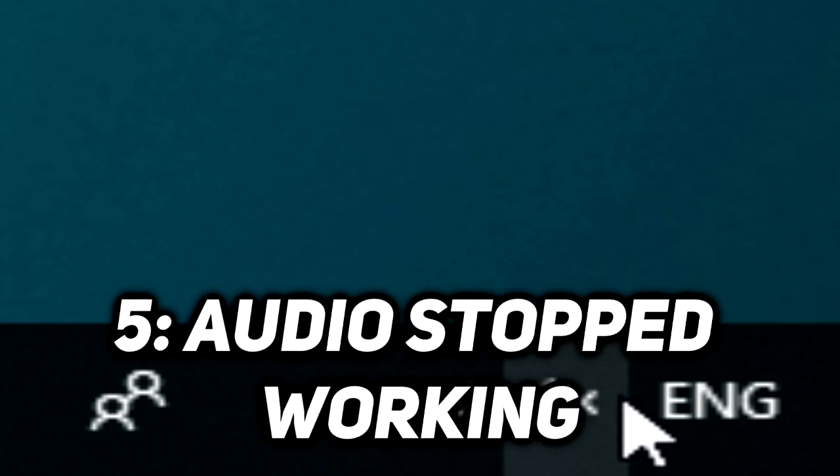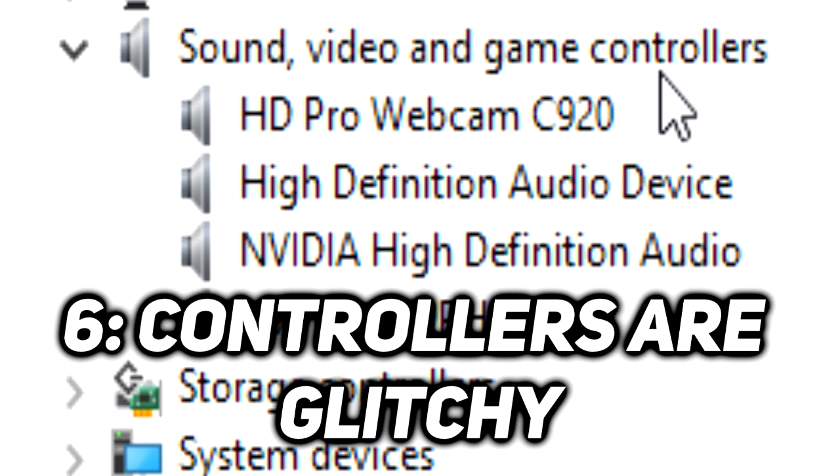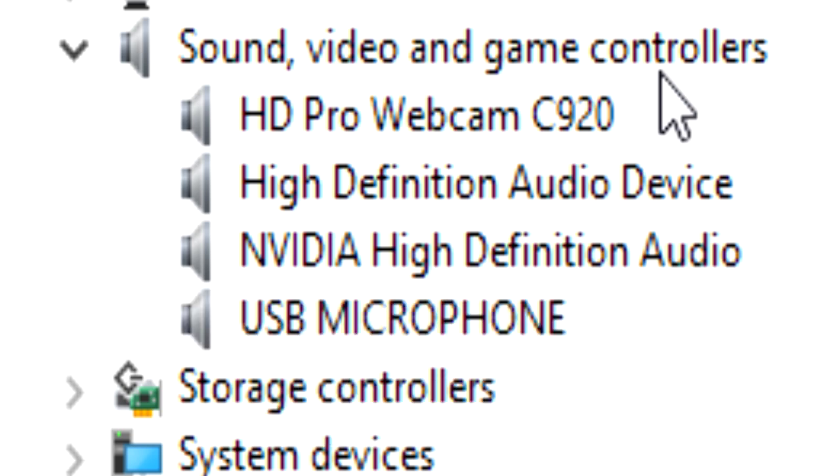Audio stopped working. This is another issue that gets reported in every new Windows update and can occur on every sound card. So if you're encountering this problem, check the article down below. You'll find some solutions for you there as well. Also, controllers are glitchy when playing games like FIFA 19 or other games that use a controller. You can encounter slight delays or lags in the commands that you're using, so that's again very annoying.